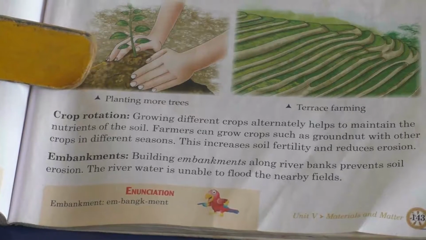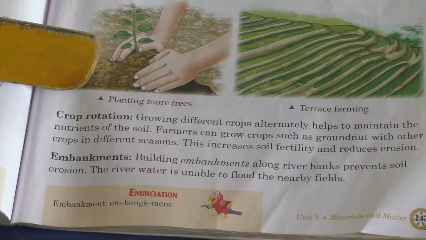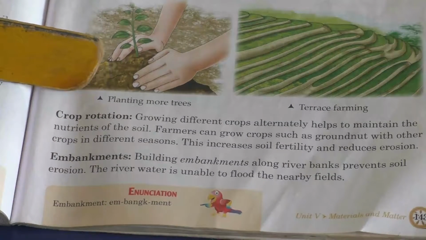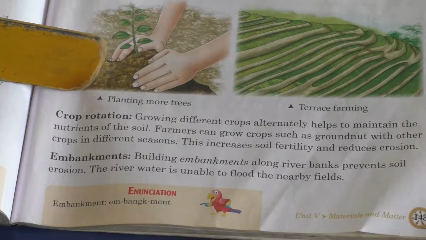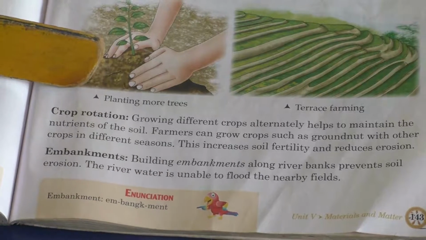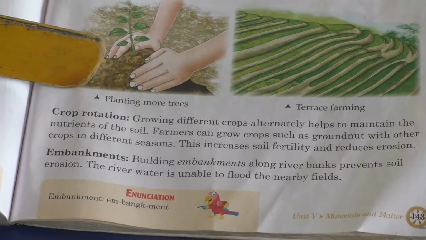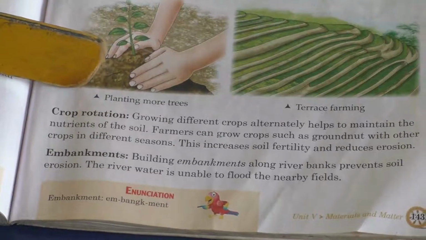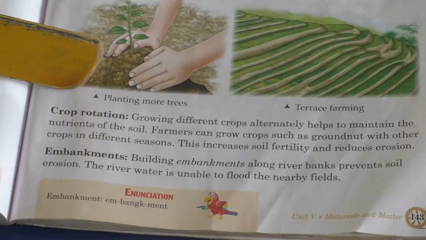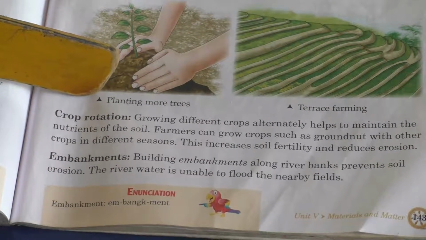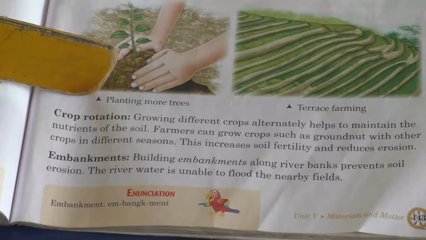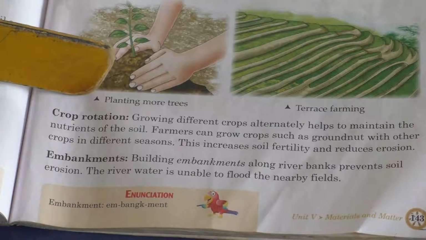Yes children, the next method is crop rotation. Here, growing different crops alternately helps to maintain the nutrients of the soil. So, once if you plant rice, then in the same soil you could plant some other crops. Instead of planting the same type of grain, you could plant other crops also.